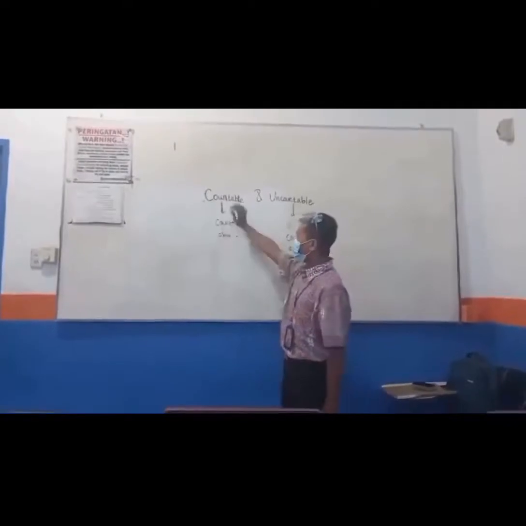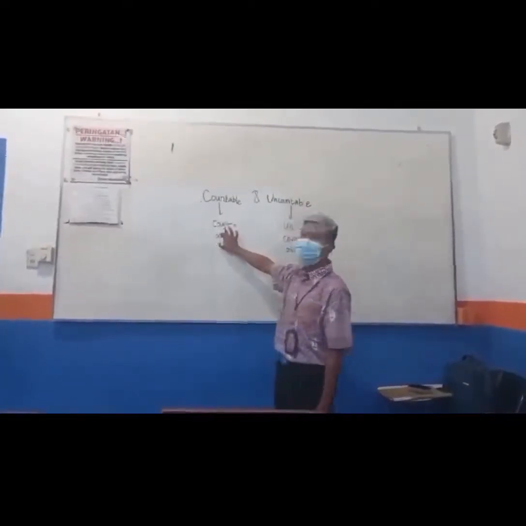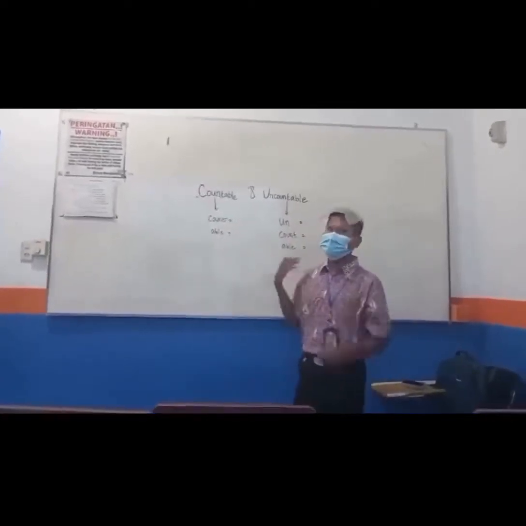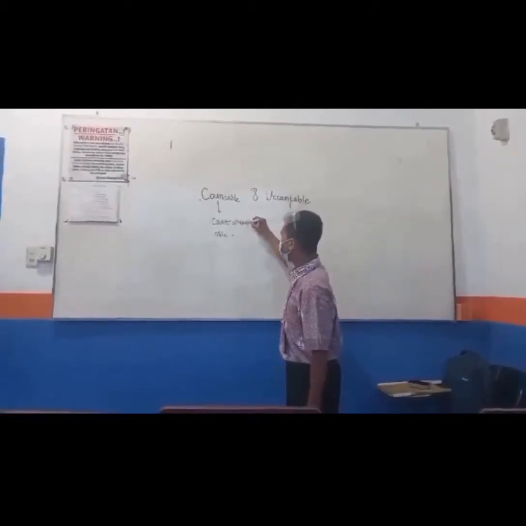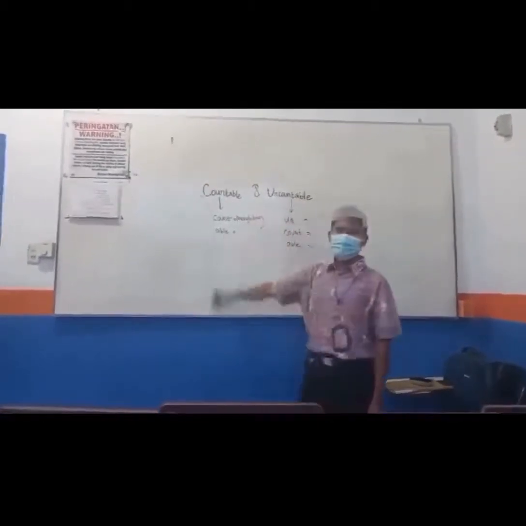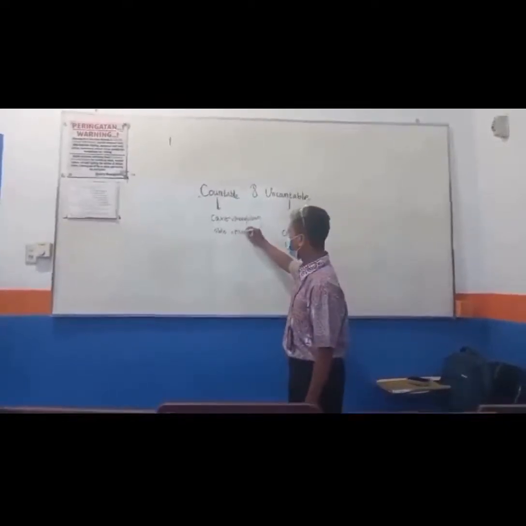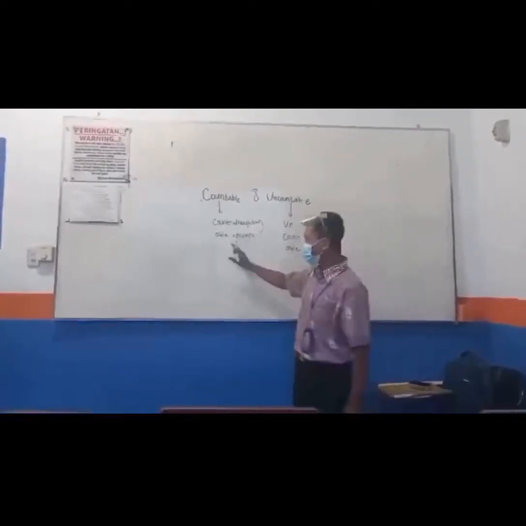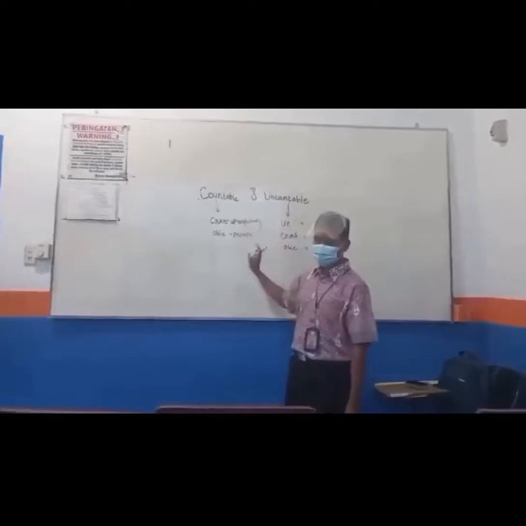So, I make the definition about countable. The first is count and able. As we know, count means menghitung, and able means mampu. So, if we join these words, the meaning is mampu menghitung.